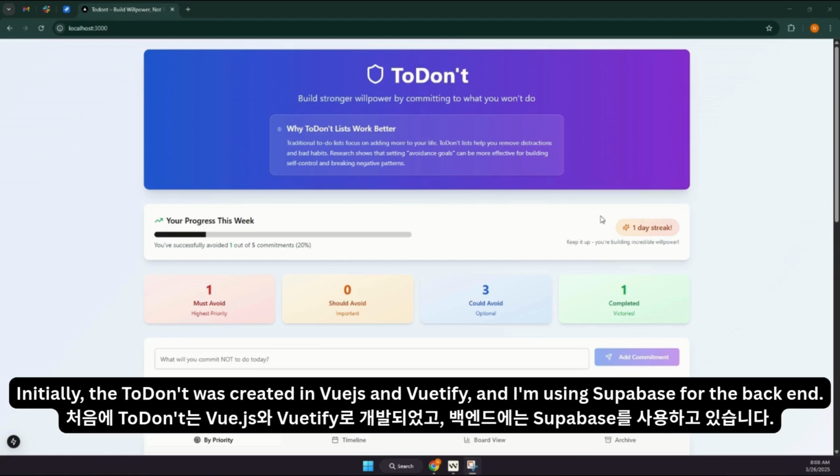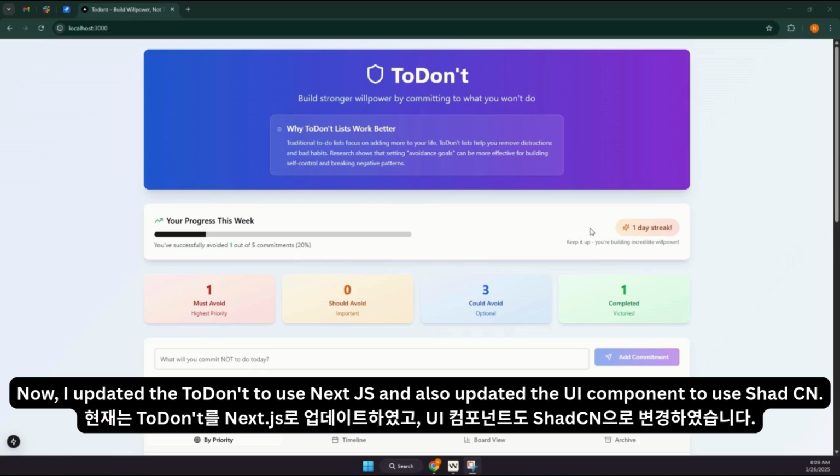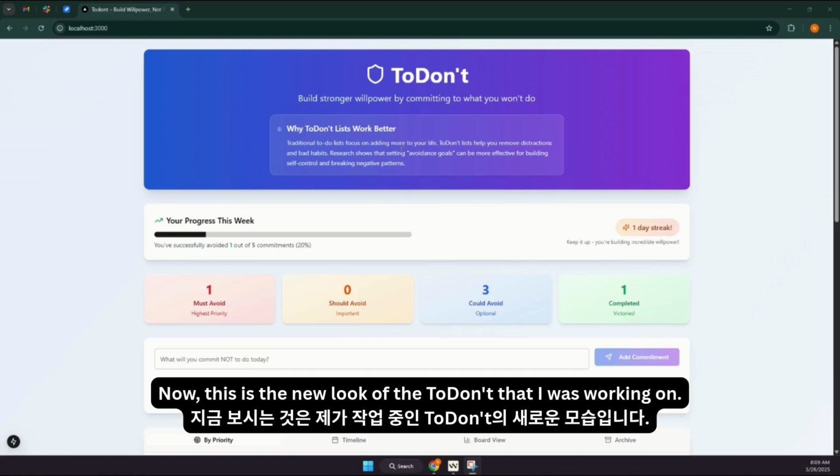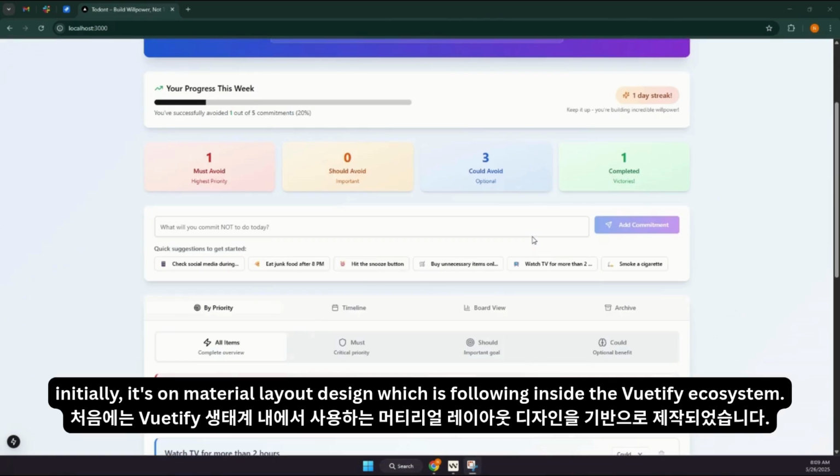For today's update, I worked on the refactoring of Tudont. Initially, Tudont was created in Vue.js and Vuetify, and I'm using Supabase for the backend. Now, I updated Tudont to use Next.js and also updated the UI components to use ShadCN. This is the new look of Tudont that I was working on.